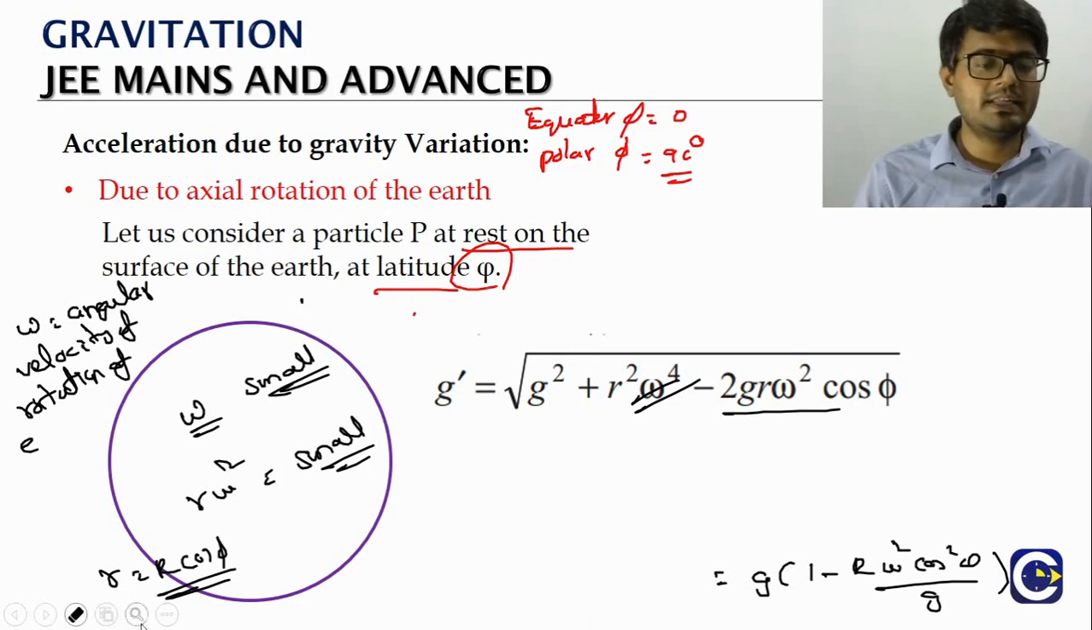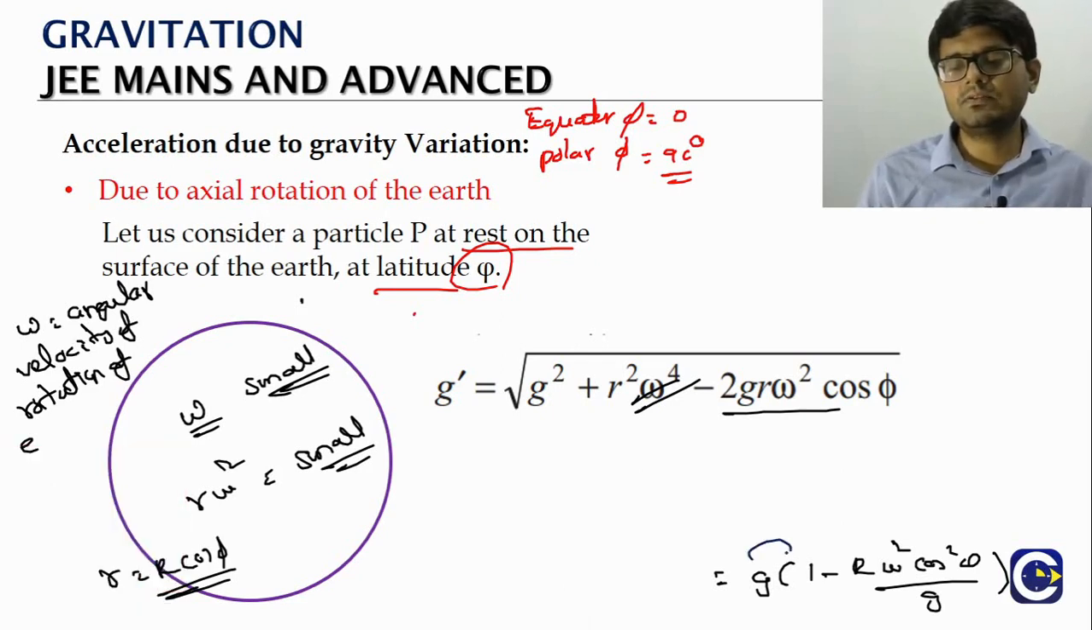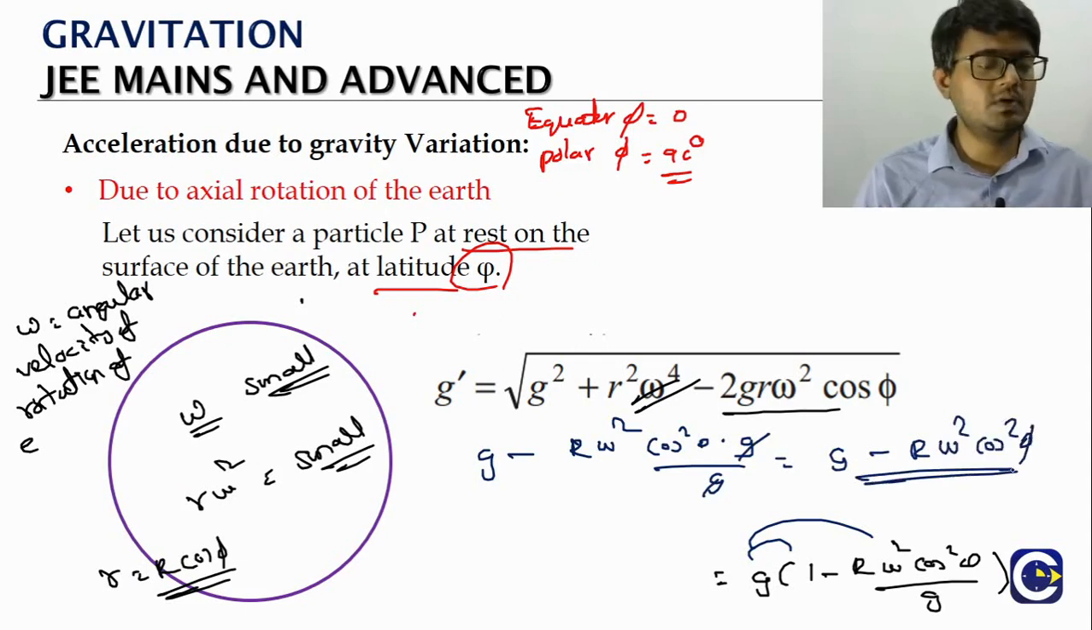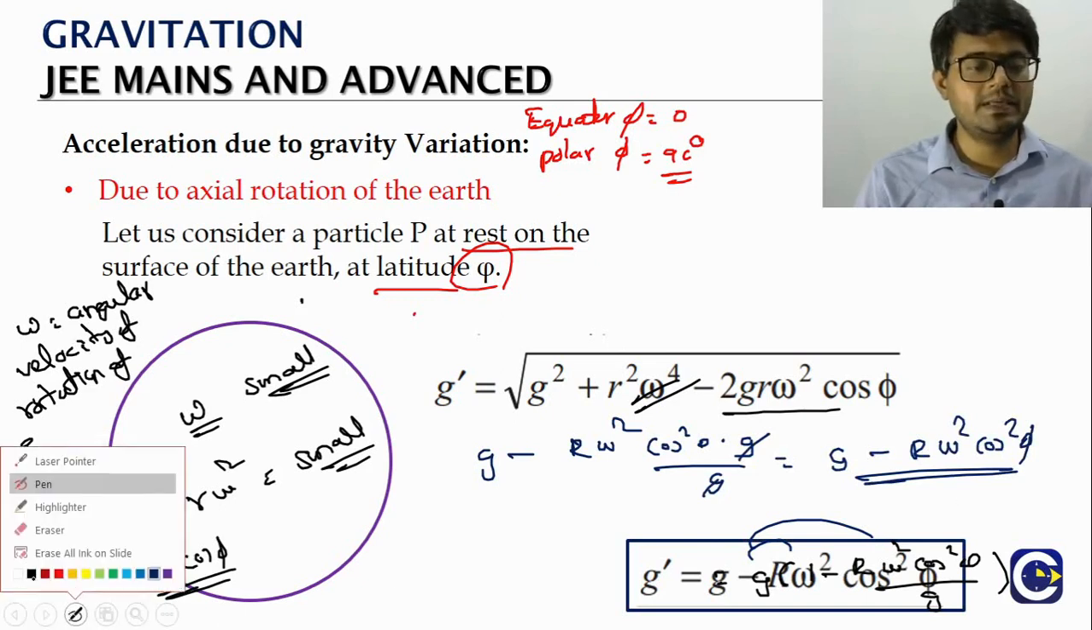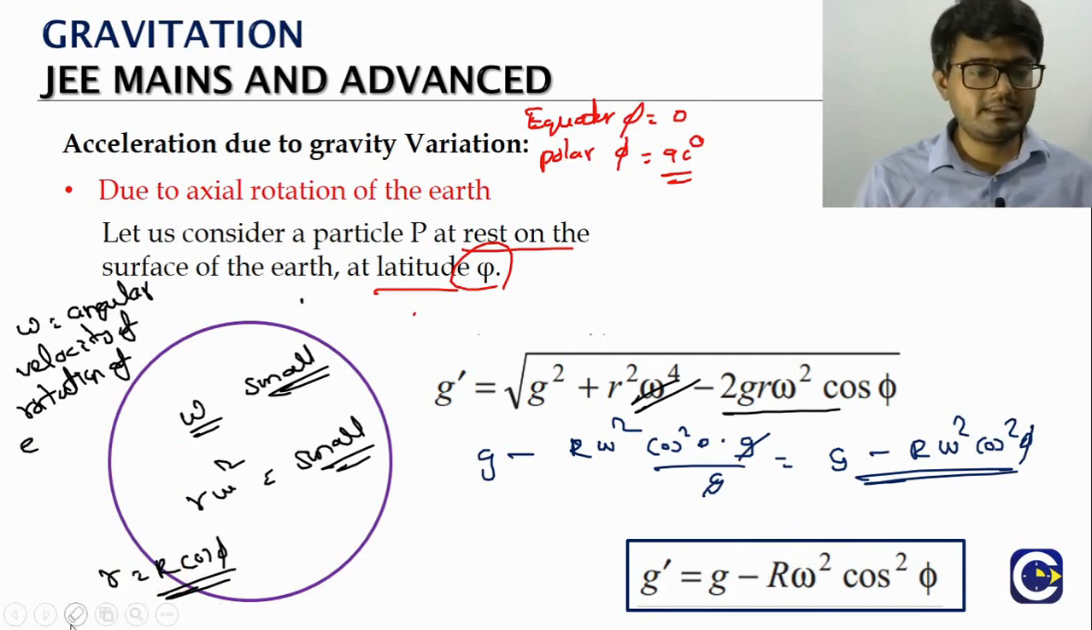The remaining step is just the multiplication part. So multiply both the terms, distributive. So g minus r omega square cos square phi into g by g. So what is it? g minus r omega square cos square phi. That's it. That is the final expression. So the effective g will be equal to the true value of g minus r omega square cos square phi.